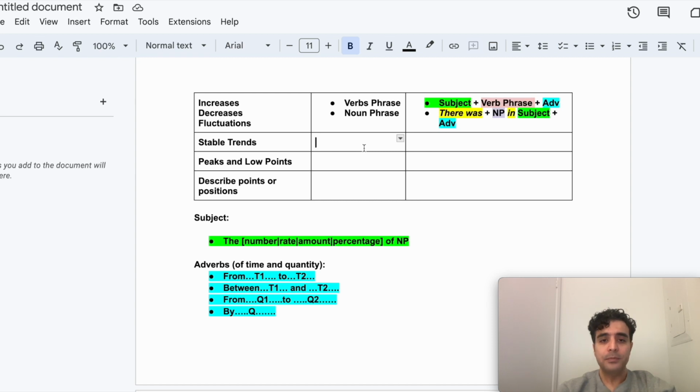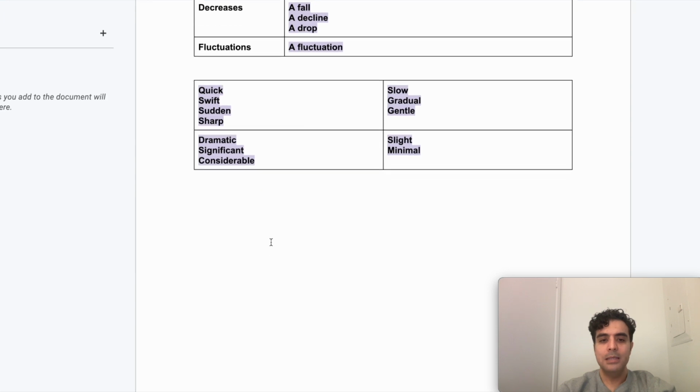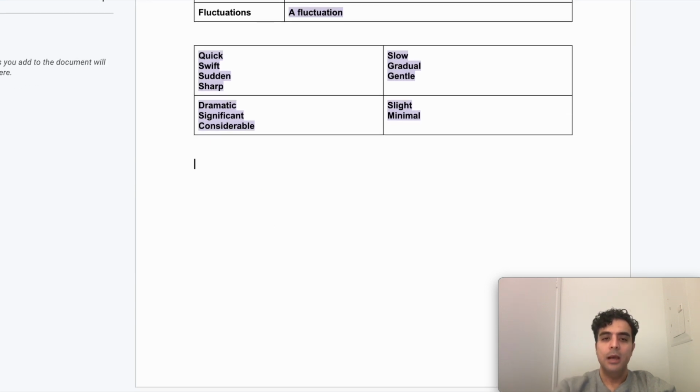What about stable trends? What if we want to talk about no change at all? Well, once again, we can follow the verb phrase structure, or we can follow the noun phrase structure. So let's go down here and see how we can write these different structures. So here we are describing no change in data. And there are two structures. Remember, we have the verb phrase structure and the noun phrase structure.